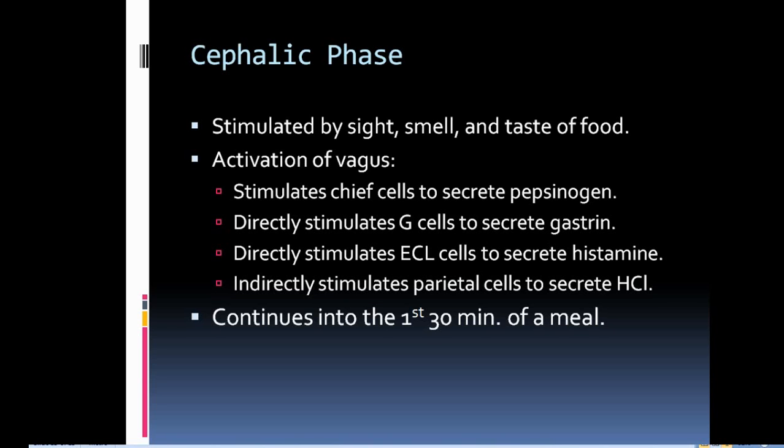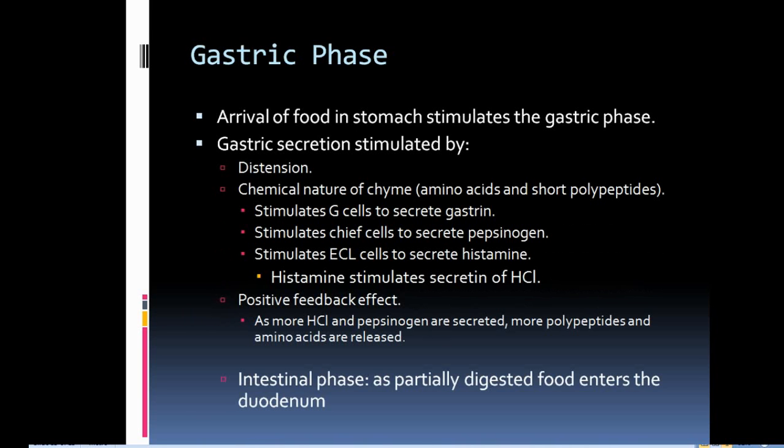That means it stimulates different types of cells that are located in the mucosal layer of the stomach, and respectively it secretes pepsinogen from chief cells, gastrin from G cells, histamine from ECL cells, and HCl from parietal cells. When you see the another phase, that is gastric phase, it is the arrival of the food in the stomach. The gastric secretion is stimulated by distension.